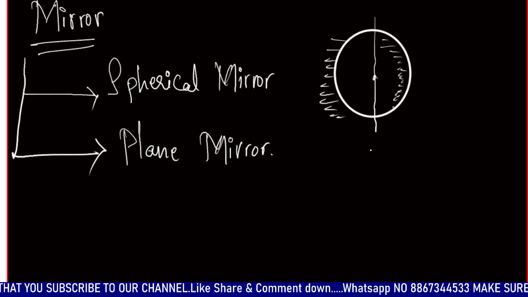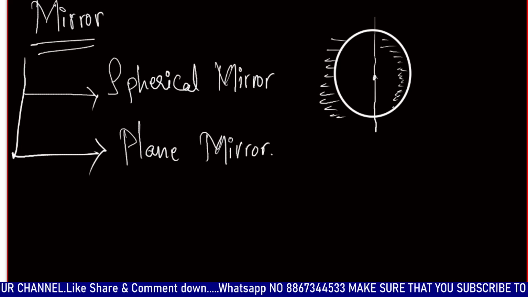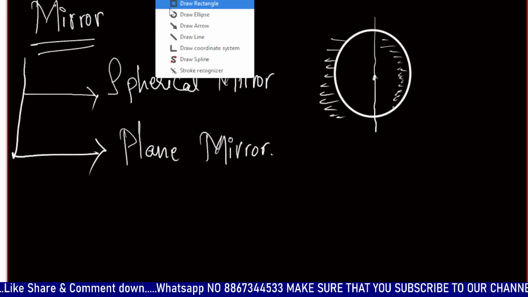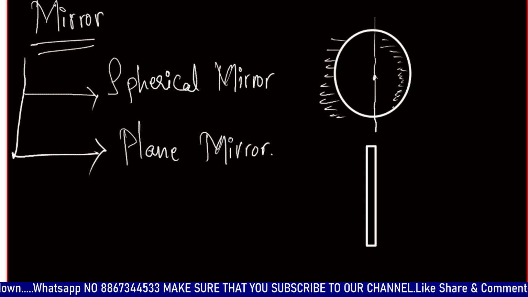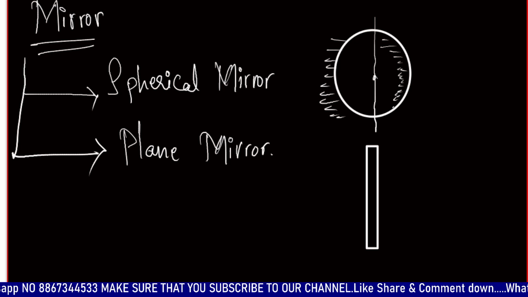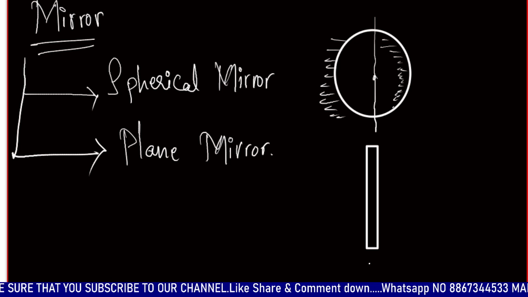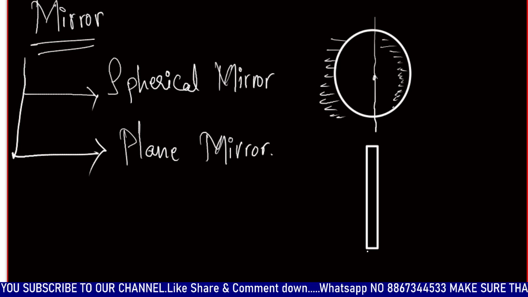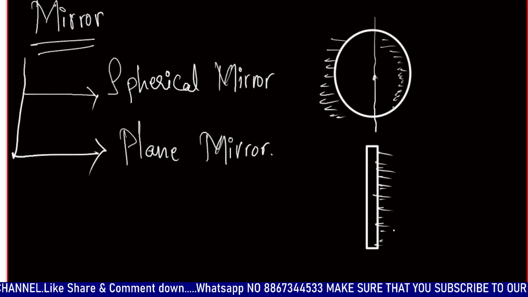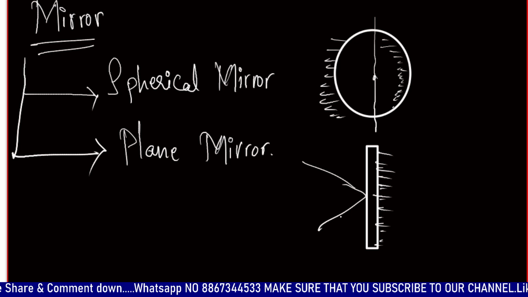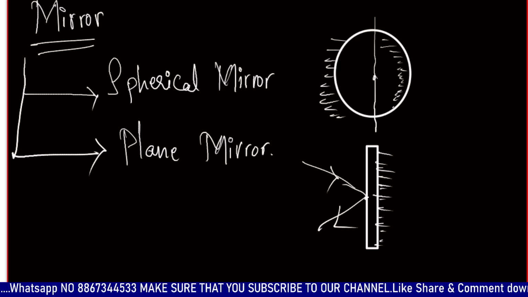A plane mirror is a plane itself. Any substance or object whose one side is polished and one side is for reflecting. So this is a spherical mirror and a plane mirror.